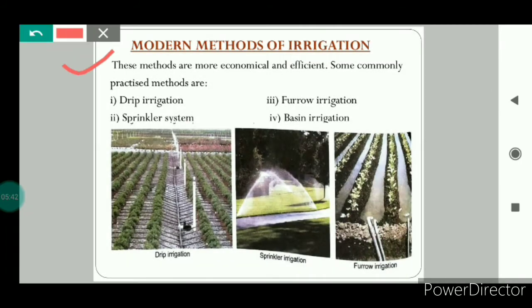Now let us see some modern methods of irrigation. These methods are more economical and efficient. So let us see why. If we talk about drip irrigation, this is drip irrigation.